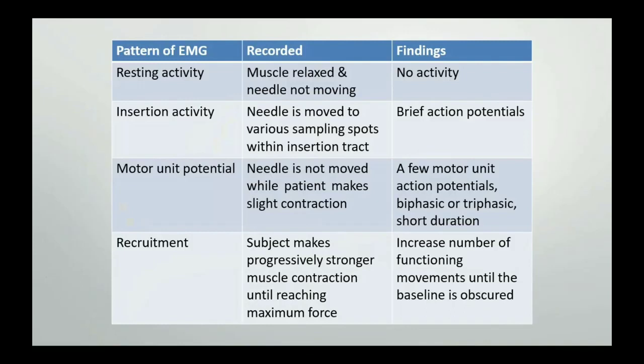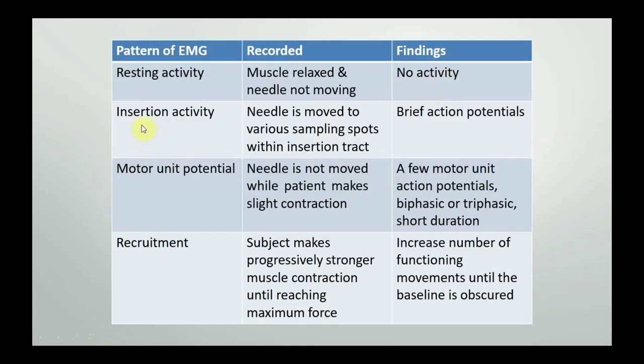Starting with the resting activity, here we ask the patient to completely relax the muscle, and then we record the electrical activity of the skeletal muscle. As you can see, there are no electrical activities which have been recorded. There may be slight fluctuation. It may be because of the miniature end plate potential.